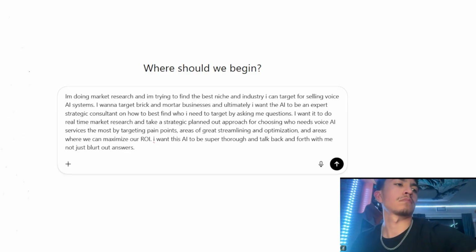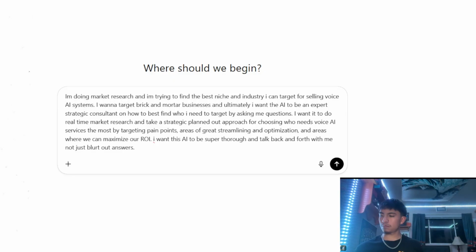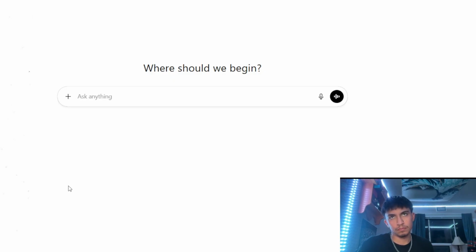And so here's what I do. Instead of me having to create those instructions from scratch, I literally prompt another AI to create those set of instructions for me. So I actually use a specific system prompt generator. All I do is I copy it. I'm gonna paste it into ChatGPT. You're literally gonna see me do it right now. I'm gonna remove this and I'm gonna paste that system prompt that helps me create the other system prompts. And I'm gonna give you this too, so that way if you wanted to create something in the future, you can use it and just kind of get one very, very quickly.